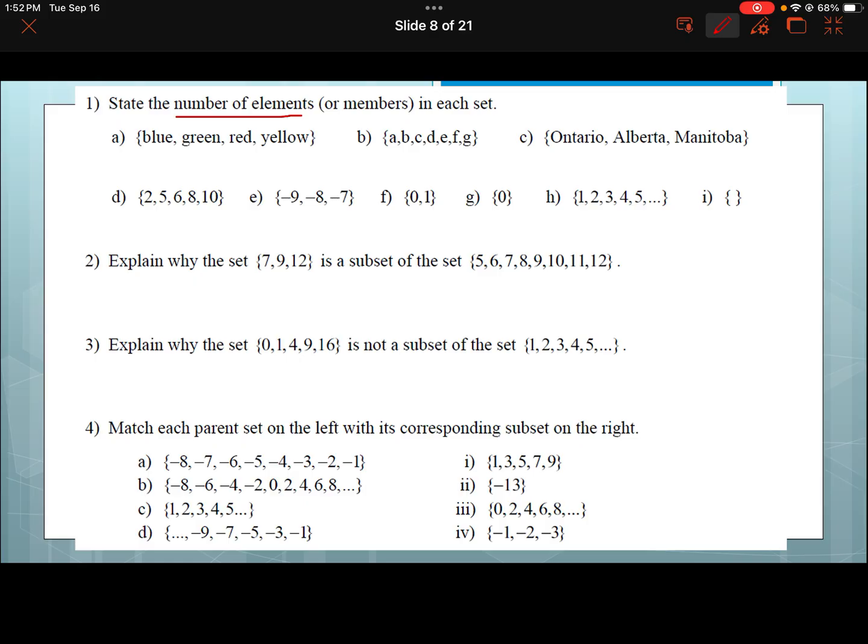Okie dokie. So state the number of elements in each set. All we're doing then is blue, green, red, and yellow. When I teach this in class, a lot of people go, oh, is it trying to do all the colors of the rainbow? No. If there's no dots anywhere, it's saying that's your set. So this is quite literally 4.